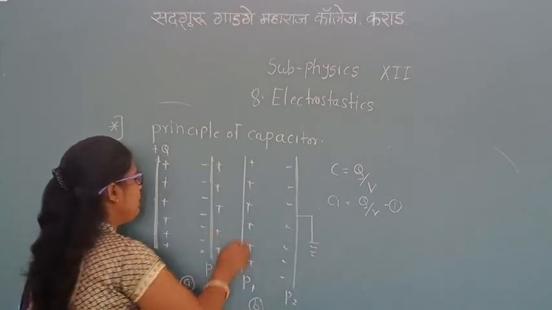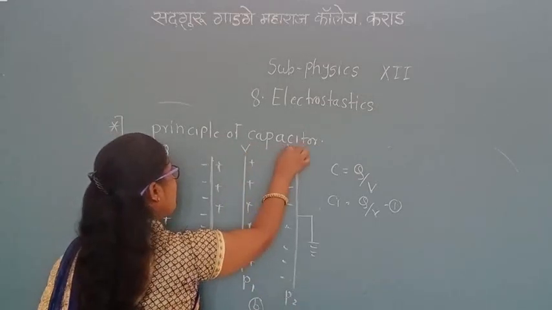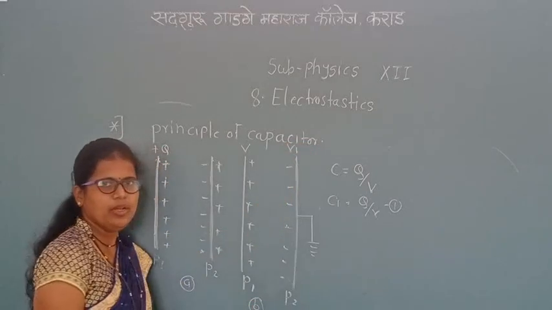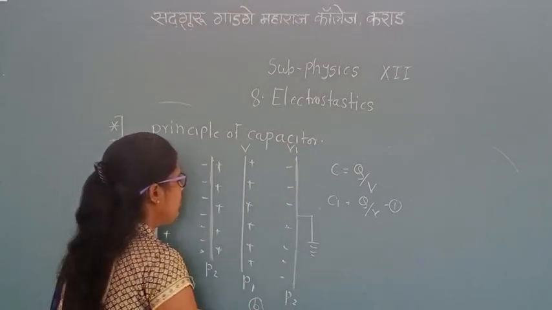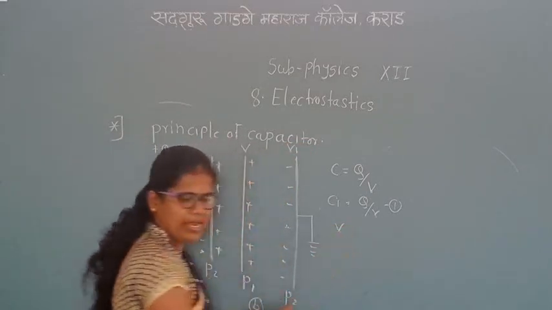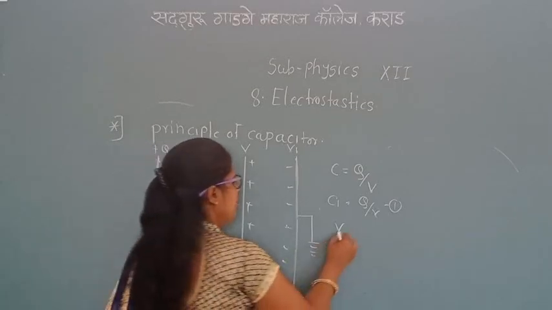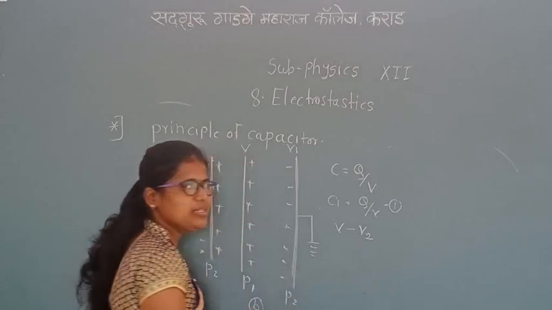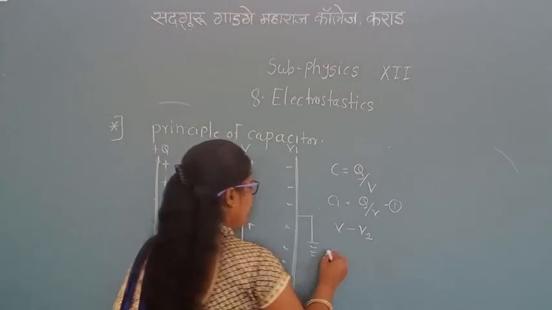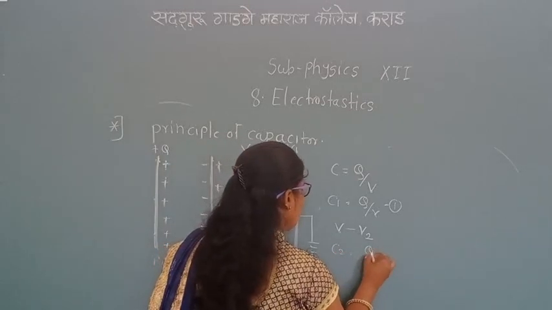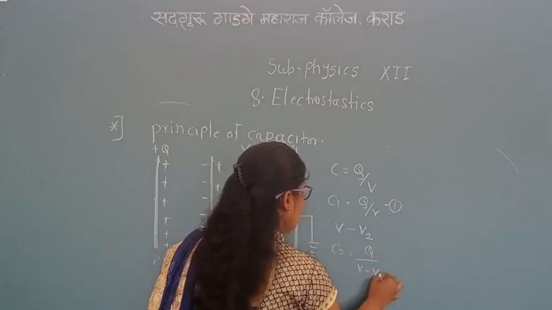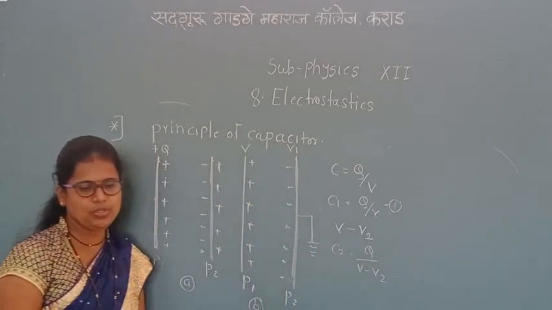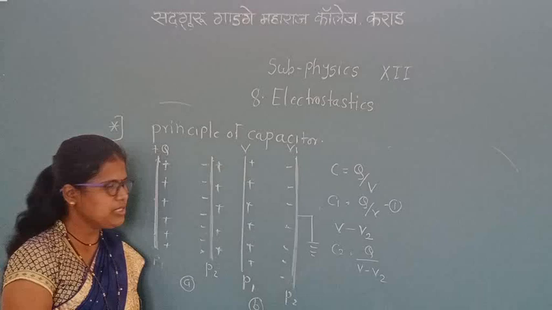The potential of plate P1 is V. The potential of plate P2 is V1. Now what is the potential difference between them? V minus V1. Now what is the capacitance of plate P2? Then C2 is equal to Q upon V minus V2.